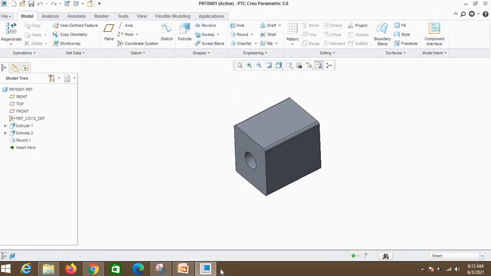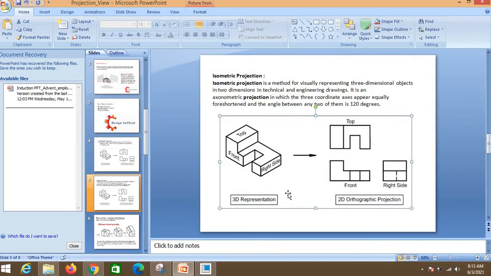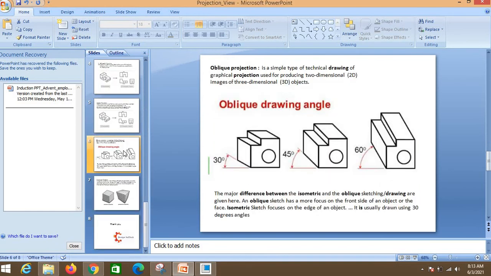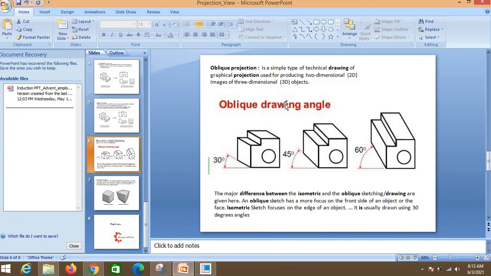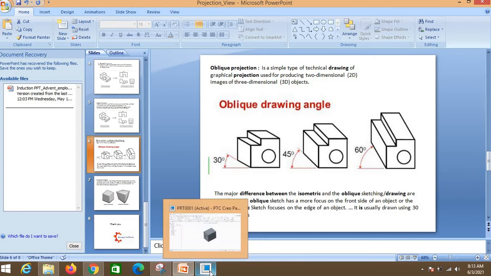Okay, so this is my isometric projection. The other two are simple projections. That is the oblique projection, and the last one is the perspective projection. Okay, what is meant by oblique projection? Oblique projection is a type of isometric projection only.